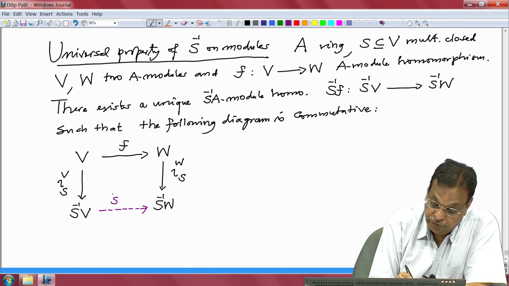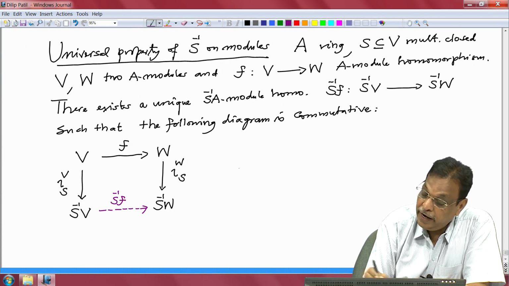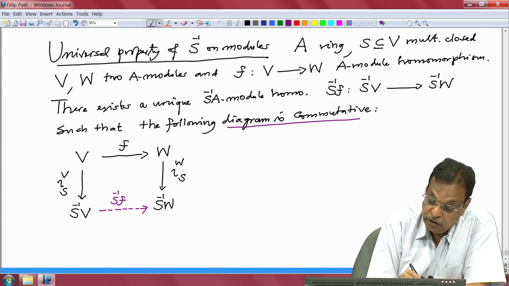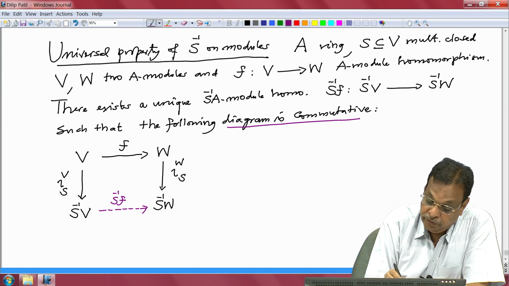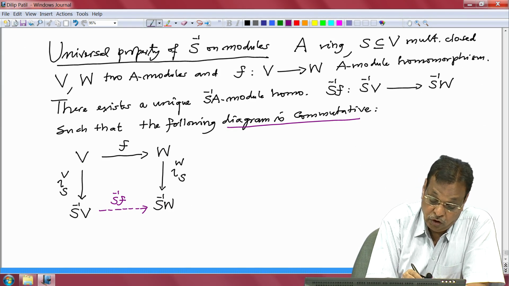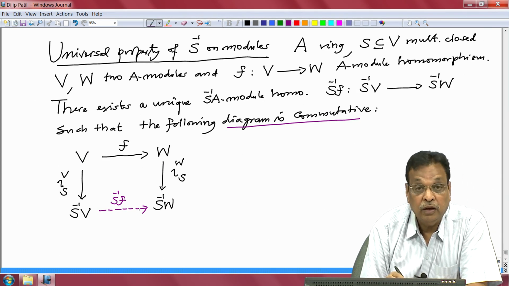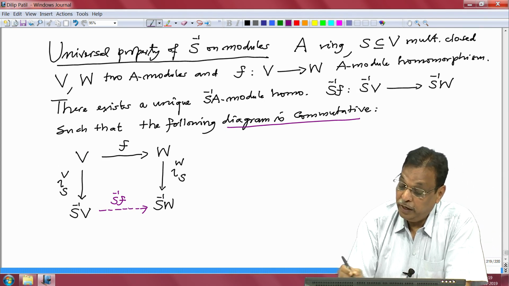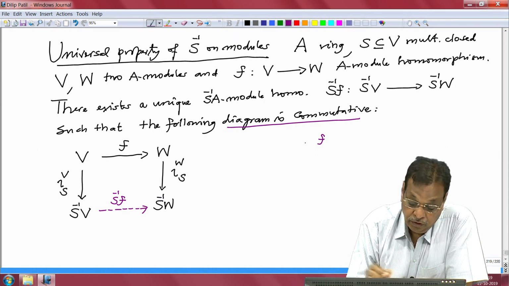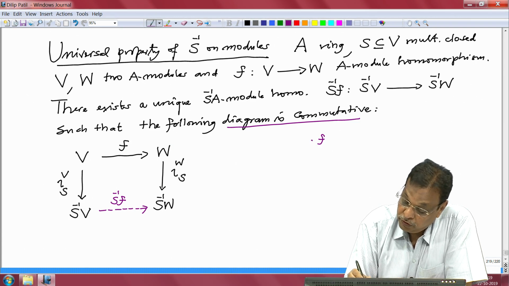This is S inverse F such that this diagram is commutative, means you start from here, go followed by F and then come back by this iota W S. On the other hand, you go by this way, the results are same. So, that means F then composed with iota W S, there is no dot on iota.